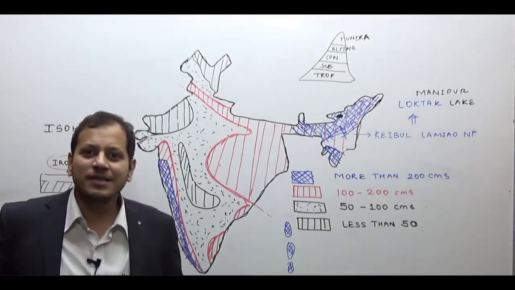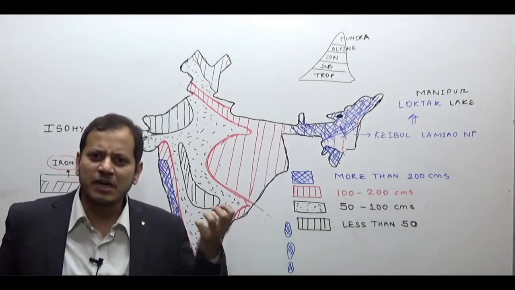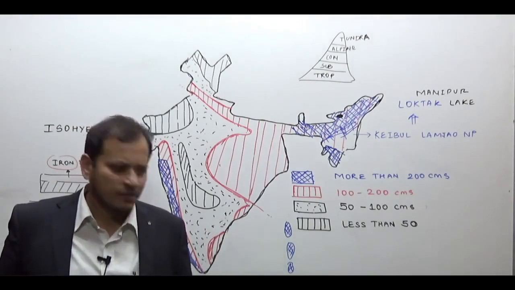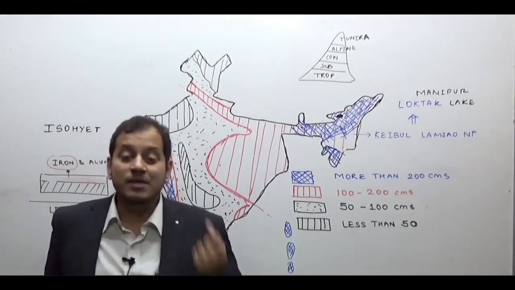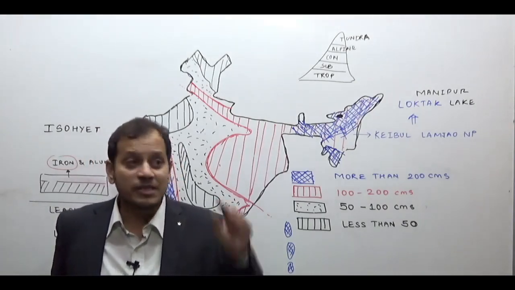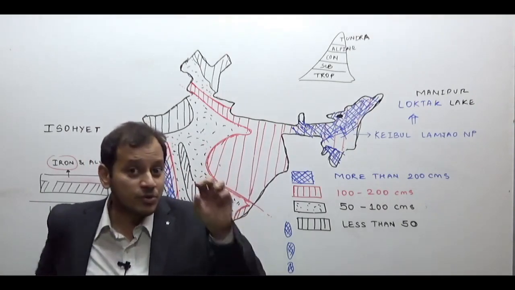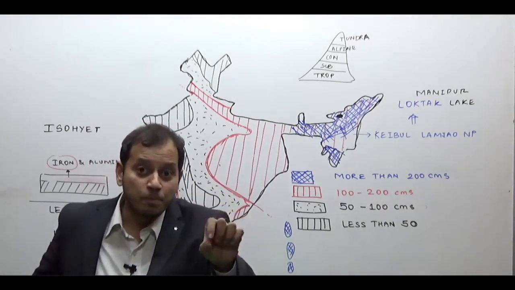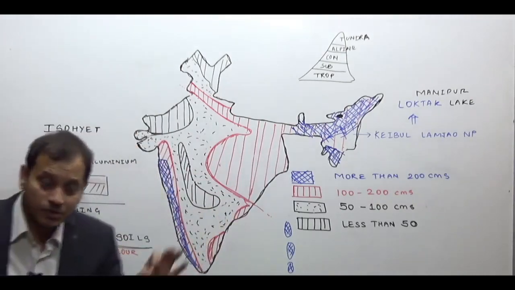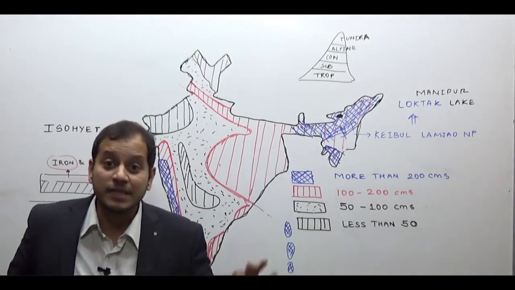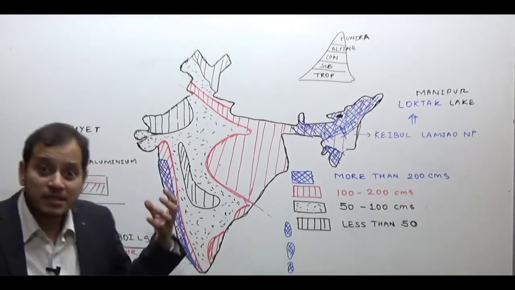Human geography reason: tea is a labor intensive cultivation. You require a large amount of labor for tea cultivation. Specialized labor is also required, that is women, because they have thin fingers. They are generally employed to pluck the leaves so that tea leaves can be plucked easily. And as a result, cheap labor is available in this region.